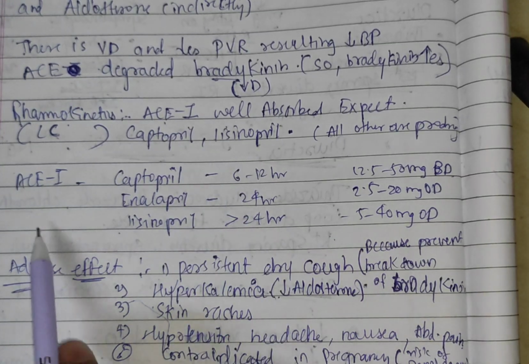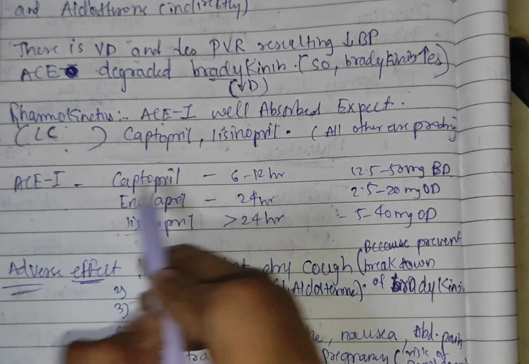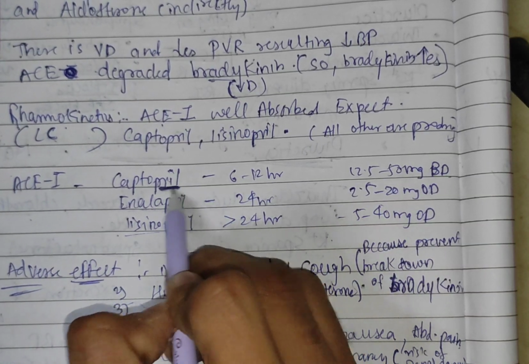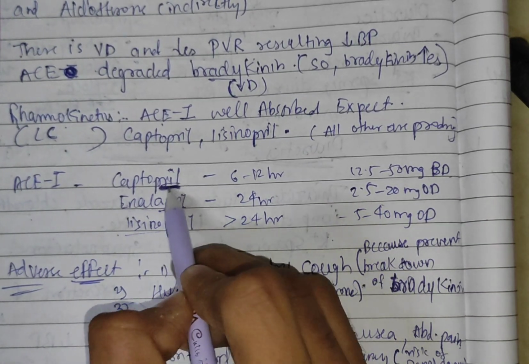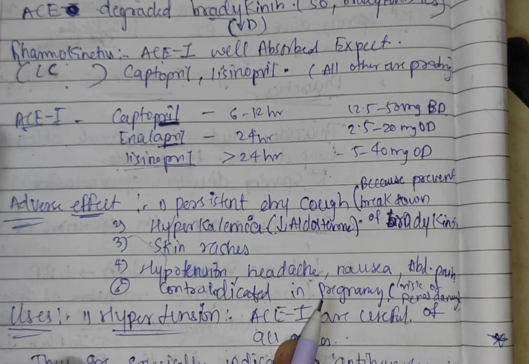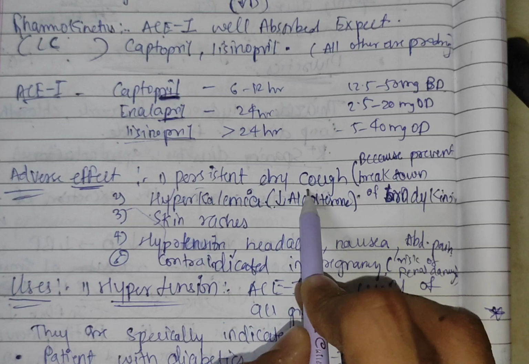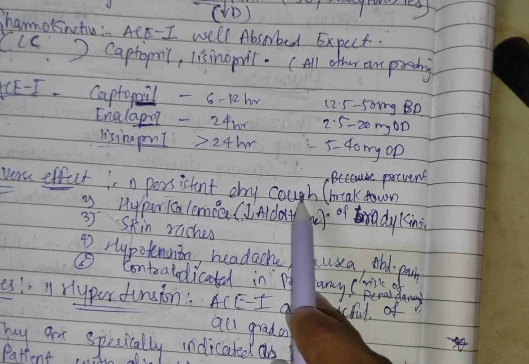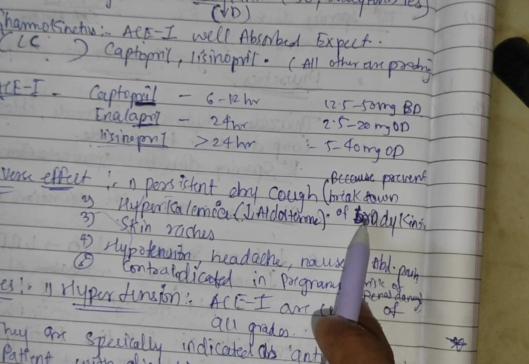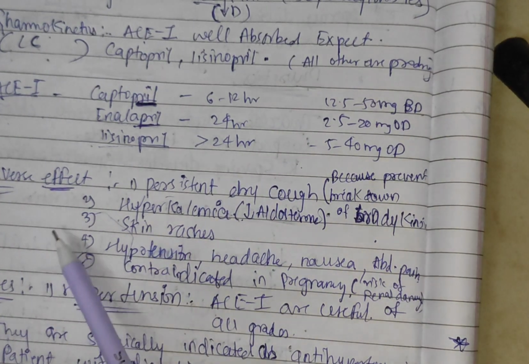Angiotensin converting enzyme inhibitors are captopril, enalapril, lisinopril, all with the suffix pril, meaning everyone's ending is pril. So these all are angiotensin converting enzyme inhibitors. Then the adverse effect is a persistent dry cough in the patient. Why dry cough? Because it will prevent the breakdown of bradykinin. What is bradykinin? It is a chemical mediator.